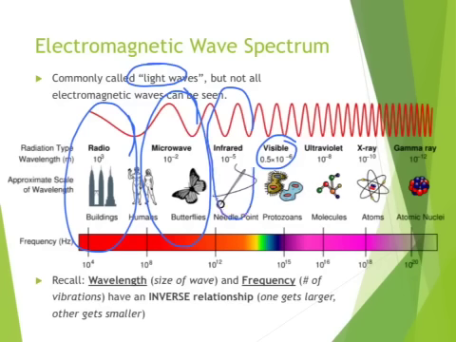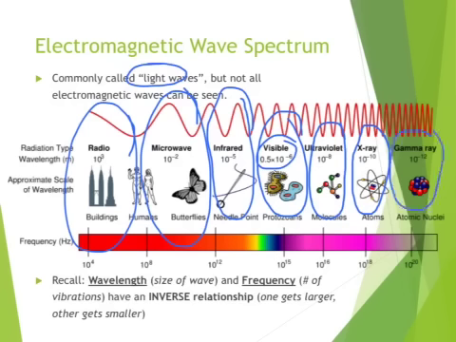Infrared, about the size of a needle point. Visible is about the size of bacteria. Small organisms. Ultraviolet is about the size of a small molecule. X-ray is an atom, and gamma ray is like the inside of an atom. So you can just see that they are getting smaller and smaller.